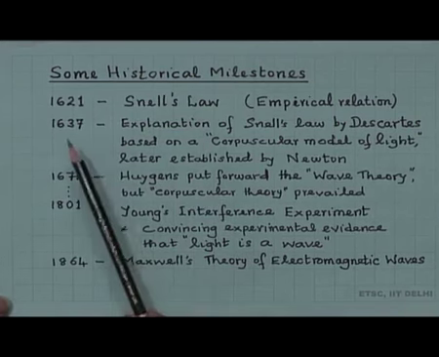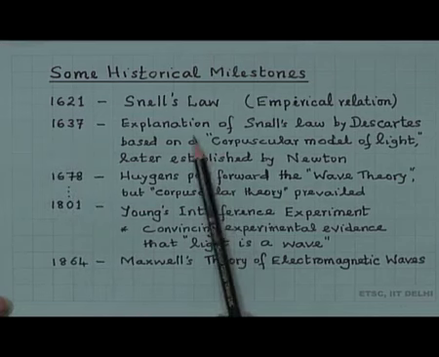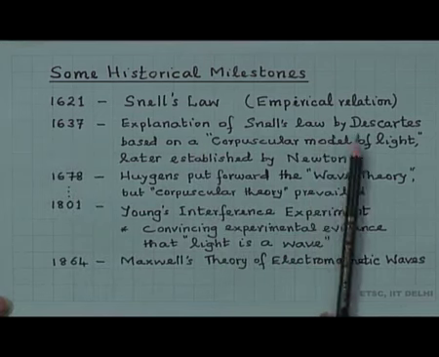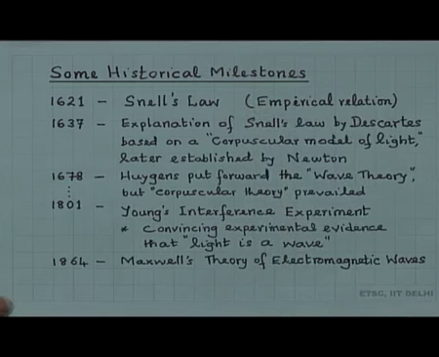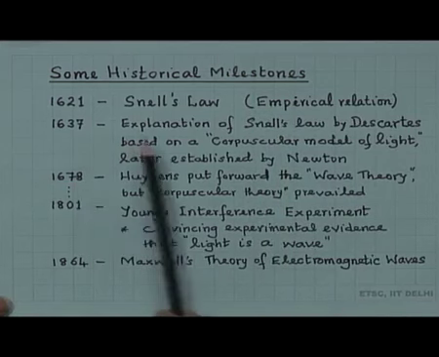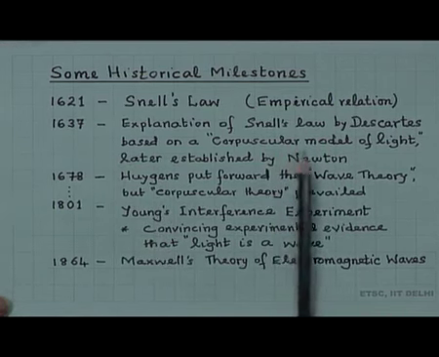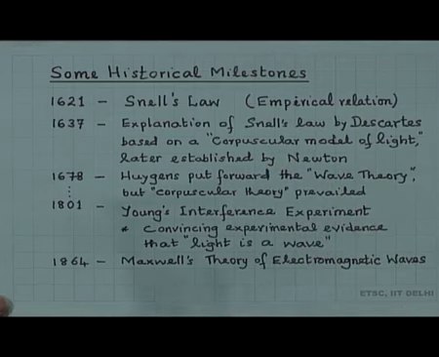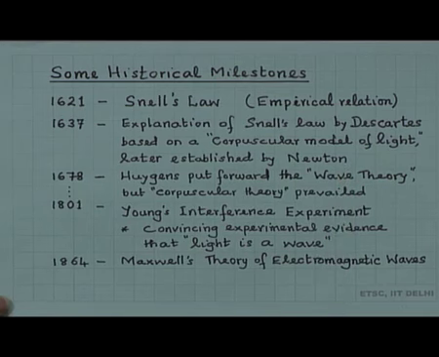And then in 1637, an explanation of Snell's law was provided, because Snell's law was an empirical relation based on experimental observation, and there was no theoretical support for that. This explanation was given by Descartes based on a corpuscular model of light, which was later established by Newton, and now it is known as Newton's corpuscular theory.